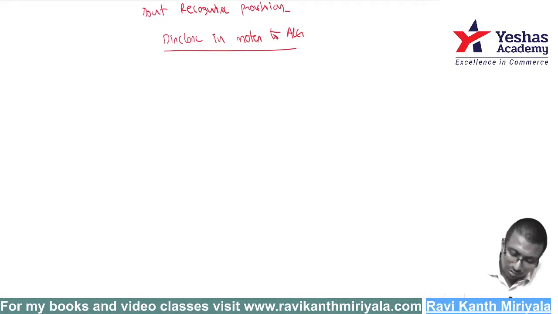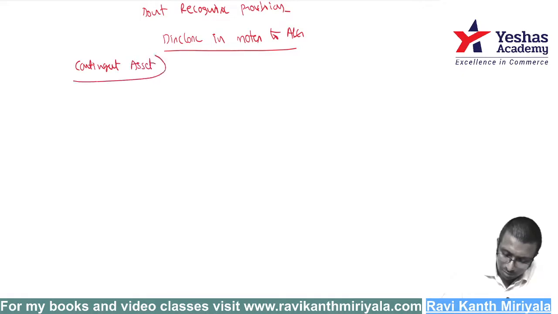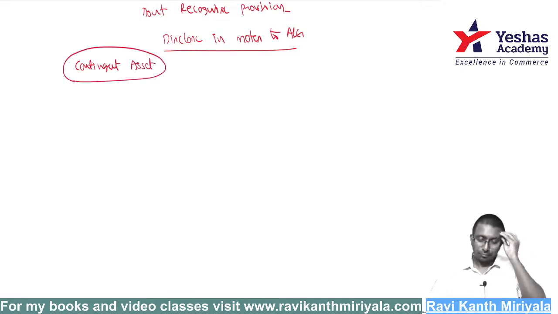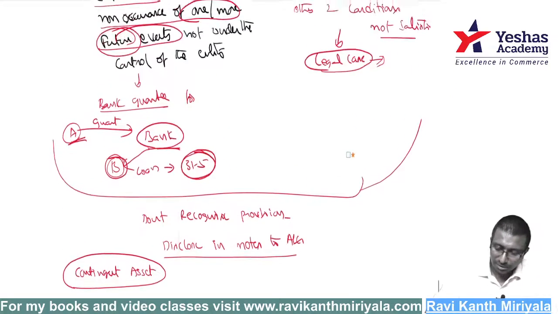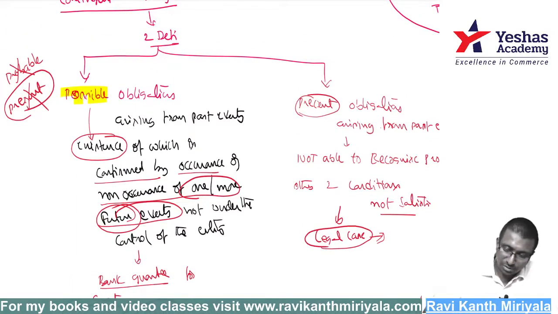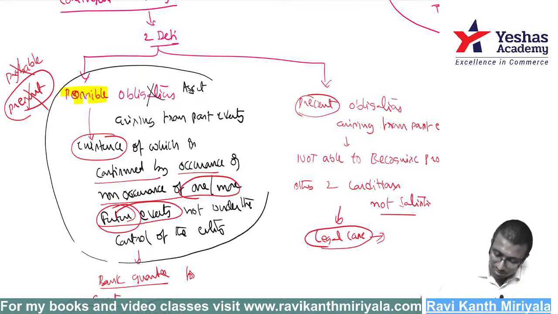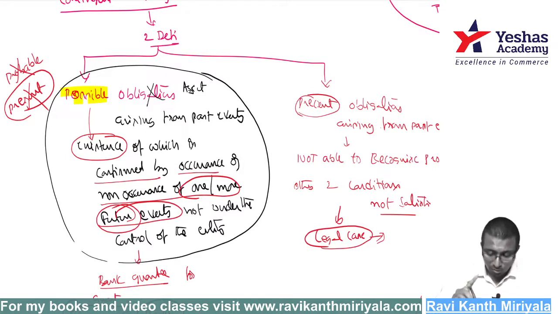Now look at contingent asset. With respect to contingent asset, there is only one definition, not like contingent liability, my dear. Here the definition is very simple. Where we wrote possible obligation, we will just write possible asset, and the remaining definition continues as it is. A possible asset arising from past events, the existence of which is confirmed by the occurrence or non-occurrence of one or more future events which are not under the control of the entity.